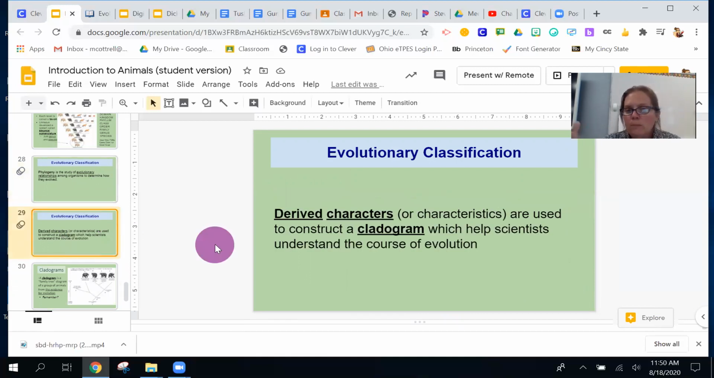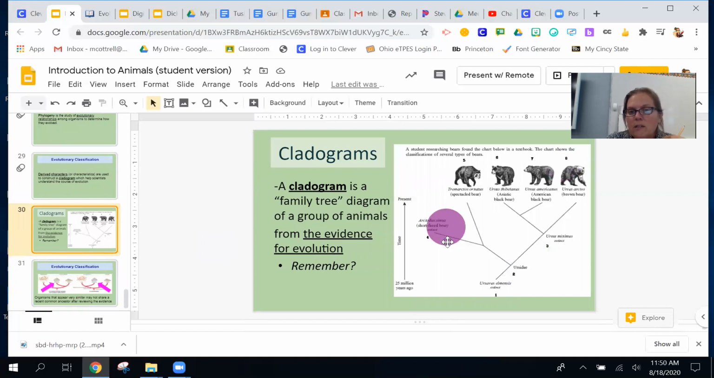Now, how you make a family tree is you look for characteristics, which when you're talking about phylogeny are called derived characters. Those are just the traits, the qualities, and I have an example in the next slide, that help scientists construct this family tree, which is called a cladogram. And let's see a picture of that on the next page. This is a cladogram. A cladogram is a family tree diagram of a group of organisms. So this happens to be one for the bears, okay? We put it together from the evidence for evolution: the molecular evidence, the structural evidence, and the embryological evidence. That's what helps us to create these cladograms.